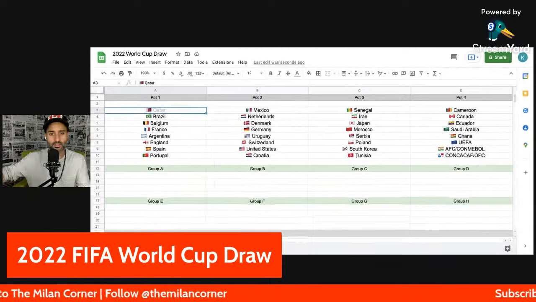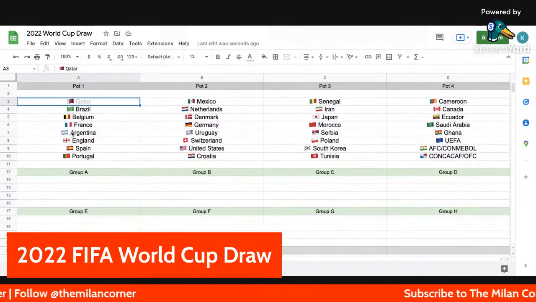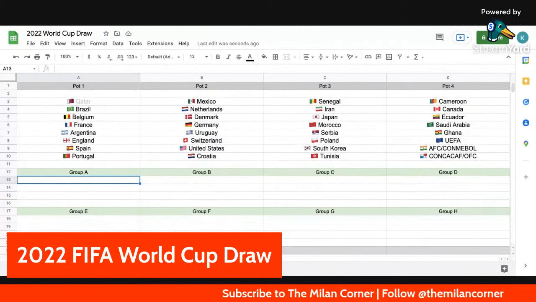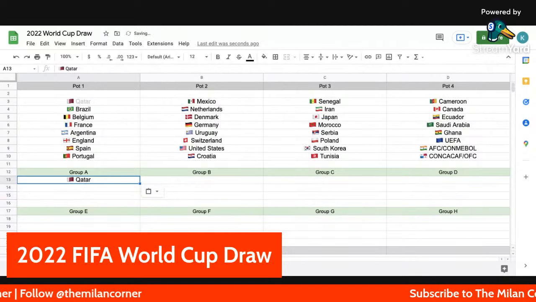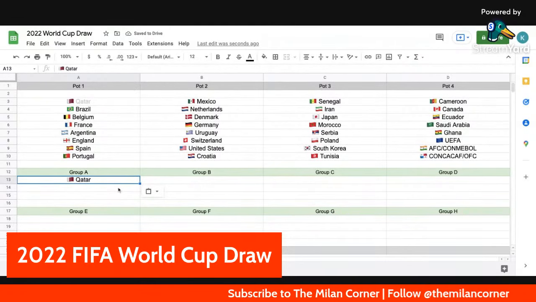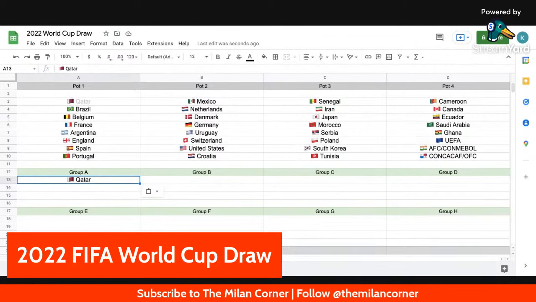Let's fix this. You know what? Let's make it full screen. Qatar are obviously going to be in. Obviously. Very slow process. A1. Now, let's move on to the next one.